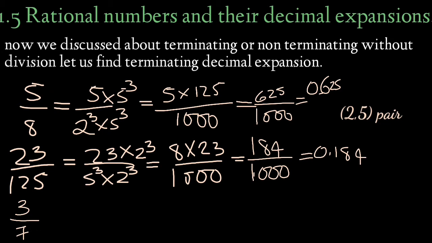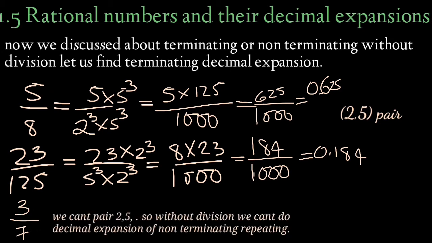Can we do this? No, we can't pair 2 and 5. So without division we can't do the decimal expansion of non-terminating repeating decimals.